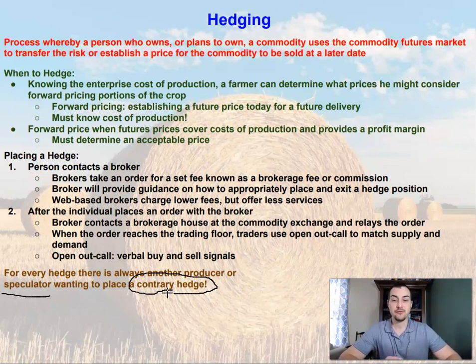So for every hedge, there's always somebody else willing to offset that, and either willing to take a risk, or they think they're going to outguess the market, or willing to place a contrary hedge because they need to actually buy the commodity where you're selling it. So basically what this statement is saying is that for every long contract, there will always be a short contract made.